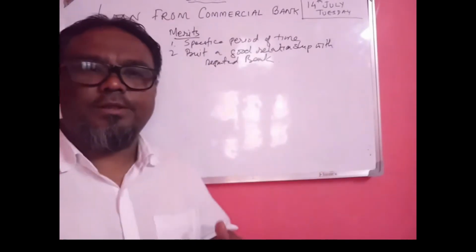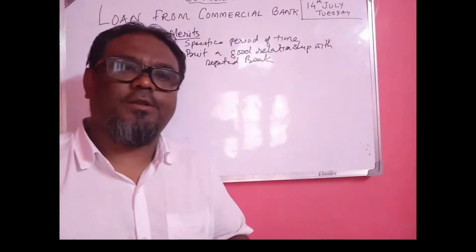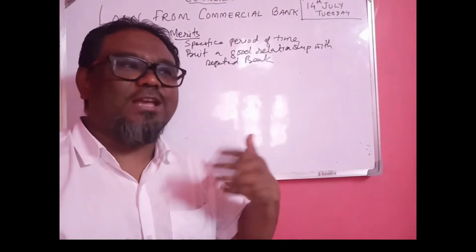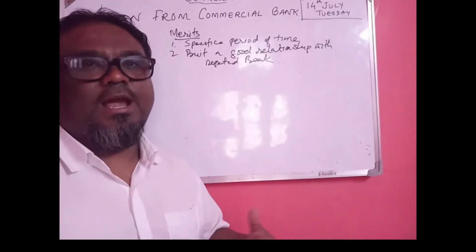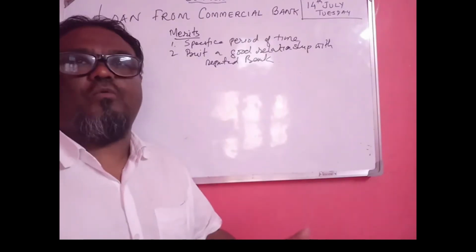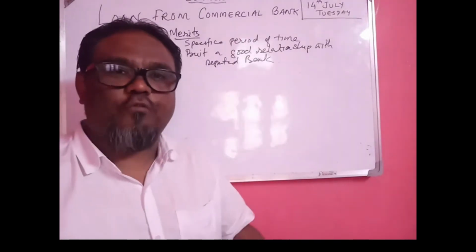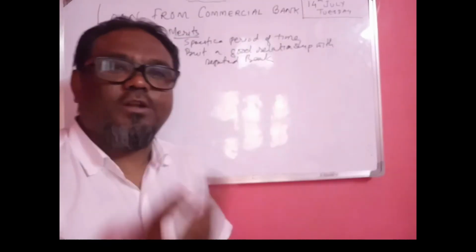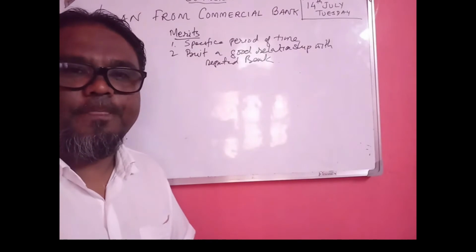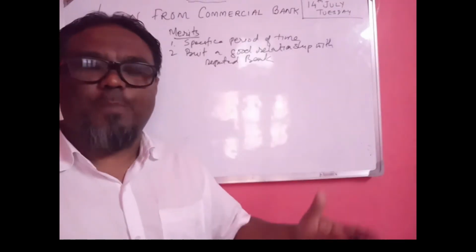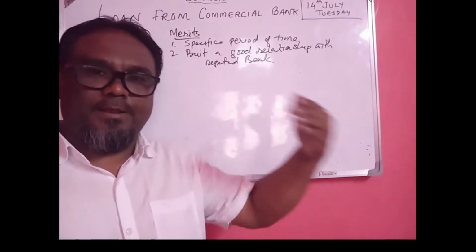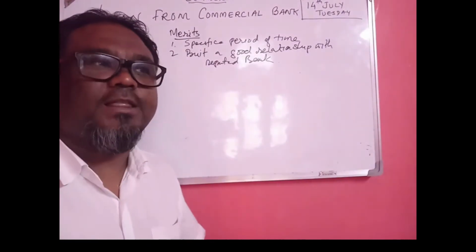So the bank provides a loan to the business house, which utilizes the money in the business. After utilizing the money, they earn a profit. So with that profit, the commercial house will repay to the bank. The interest is repaid. So the commercial house utilizes the loan, earns the profit, and returns the money to the bank.